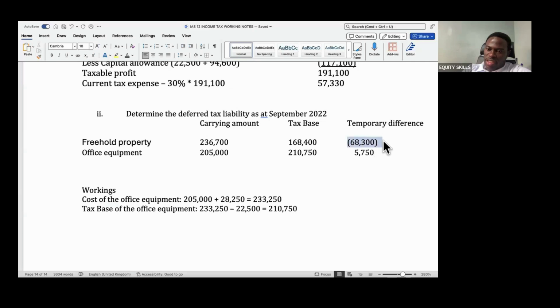So since this one is in brackets, and we said this is taxable, you will see that this one is a taxable temporary difference because we will be getting a lower deduction in the future. That is the meaning of tax base. The deductions you will get from the tax authority. Since it's lower, we said this is taxable. Put it in bracket. Now, for office equipment, the deductions we will get from the tax authority is higher. So this excess is a deductible temporary difference. So let's do the reverse by not putting that one in brackets.